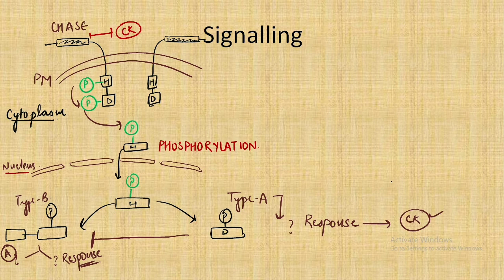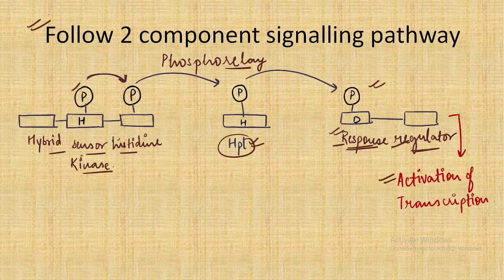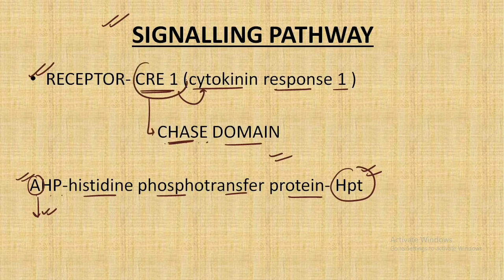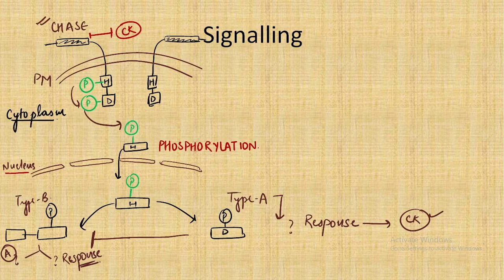Let's understand it. It is very simple. Initially we have the receptor with the CHASE domain. We have just understood that the receptor was CRE1 and it contained the CHASE domain. There are two components of the same present in the plasma membrane, and when this CHASE domain binds with cytokinin, the plant hormone we are focusing on, a relay race occurs, transferring the phosphate.